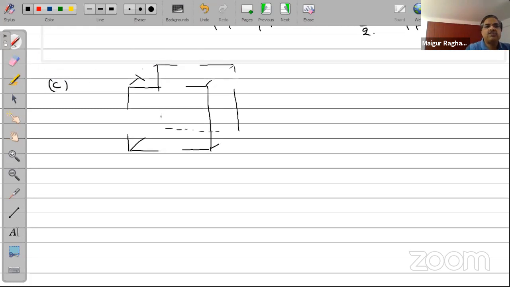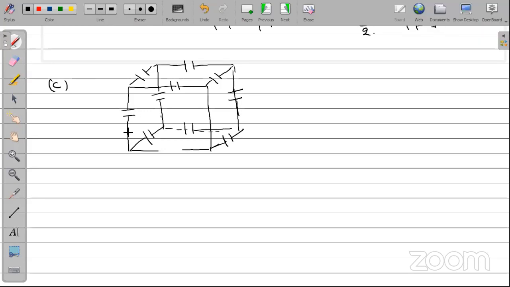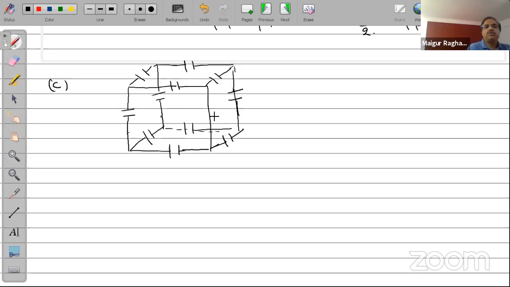So I'm going to place a capacitor at all the edges here like this. Everywhere there is one capacitor connected. So each edge will have a capacitor connected here, and let all of them be equal to C each.